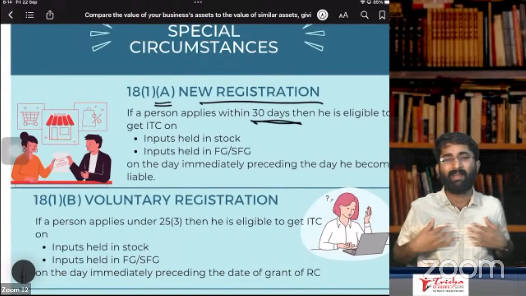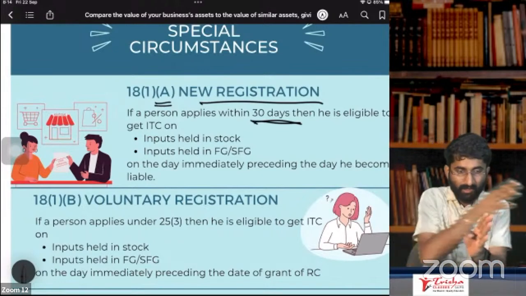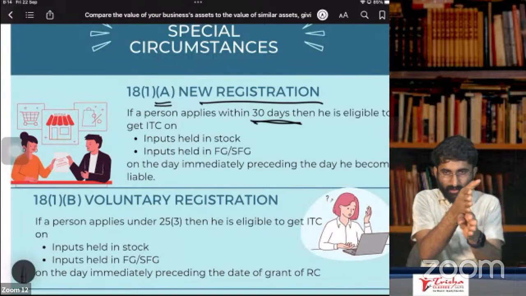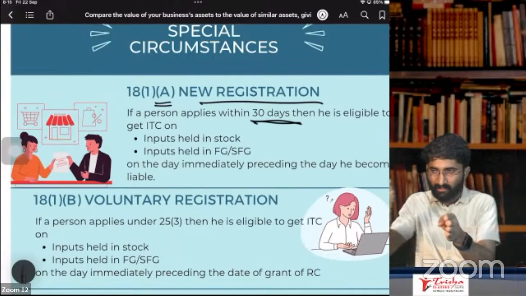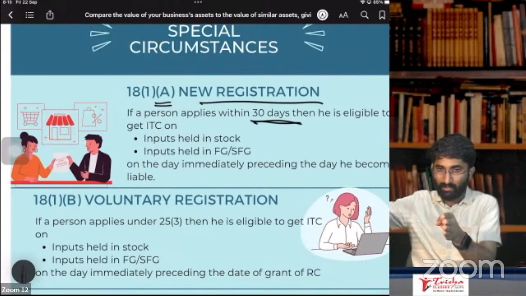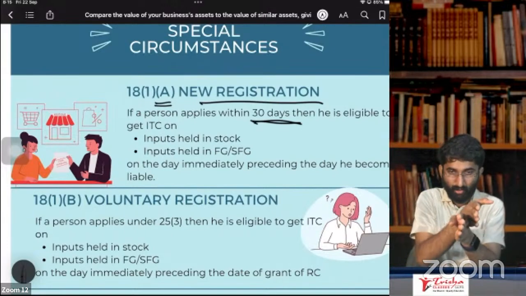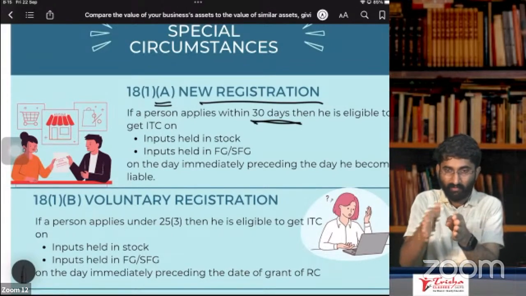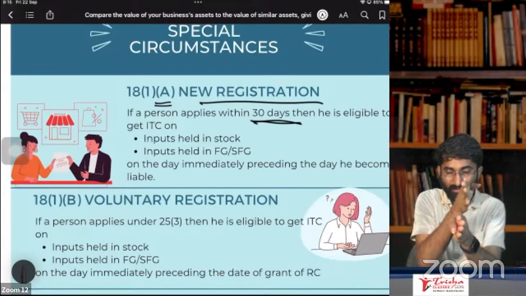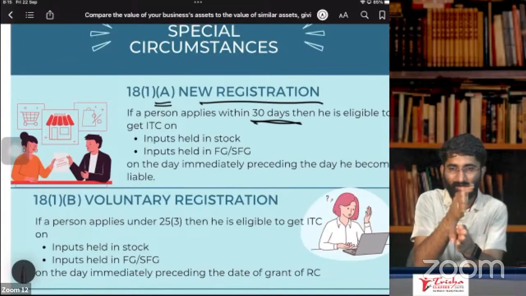Will I get ITC, sir? See, till now I was not registered. I have purchased some goods and that goods are in my godown. Till now I was not registered, sir. Here onwards I am registered. So don't you think for the goods which I sell from here onwards I have to get ITC? That means goods which are lying in my godown, that I am selling next day onwards, for that I have to get the ITC. That means I have to claim the ITC for the goods which are exactly one day prior to the date of becoming liable.